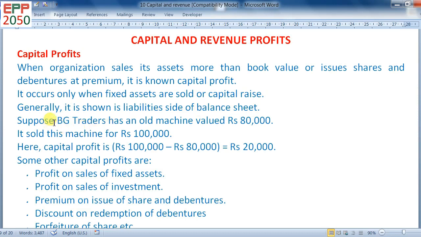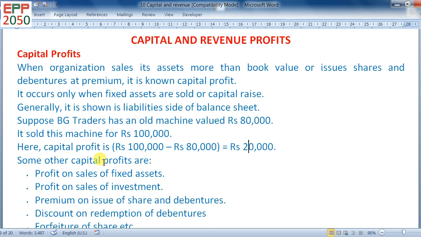Suppose BG Traders has an old machine with a value of 80,000. It sold this machine for rupees 1 lakh. Look here, the book value is 80,000 and the cash value is 1 lakh. So here the capital profit is 1 lakh minus 80,000, which is equal to 20,000.